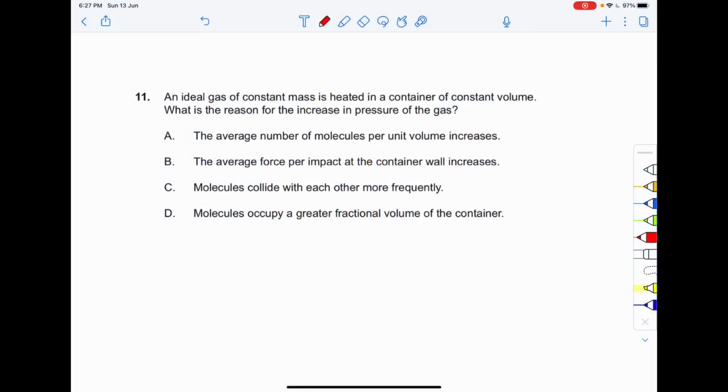So proceeding on to the next question, that is your question number 11. An ideal gas of constant mass is heated in a container of constant volume. Okay, so what is the reason for the increase in the pressure of the gas?